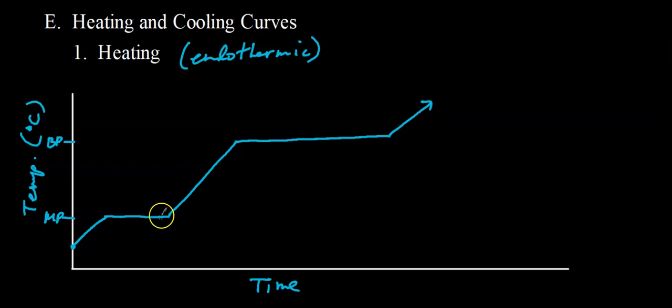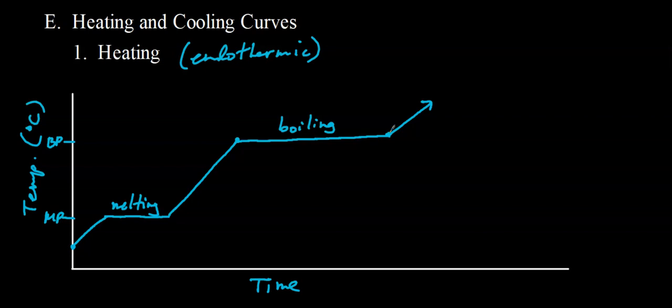So notice something here. Look at the time it takes for the substance to melt, this is melting, versus the time it takes for the substance to boil, this is boiling, between here and here. It takes a lot longer. It takes more time to boil a liquid than it does to melt a solid.